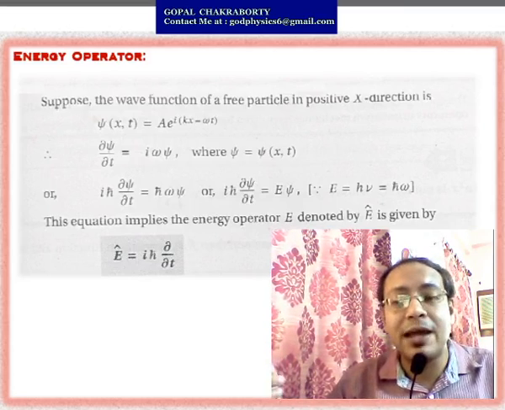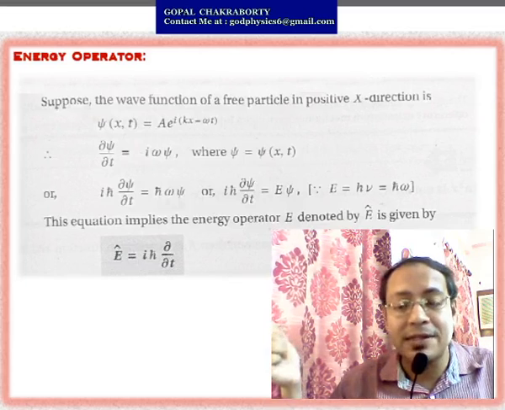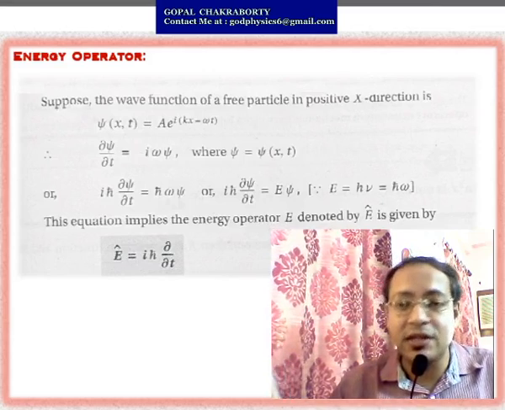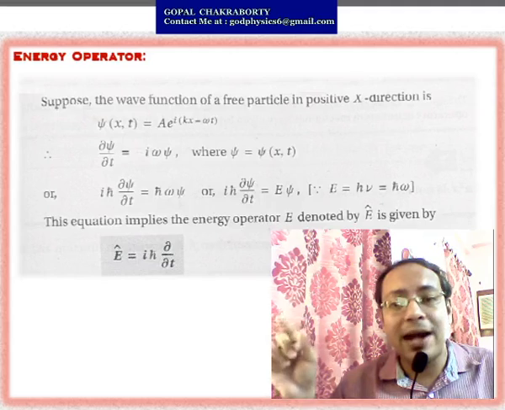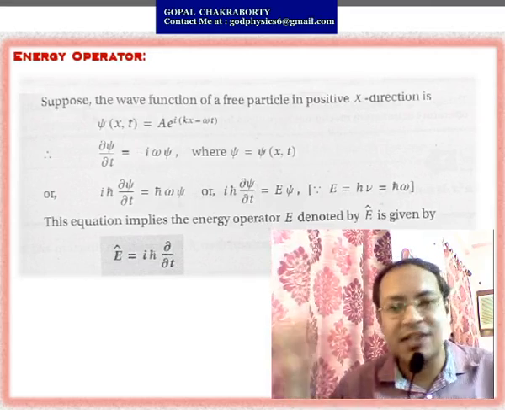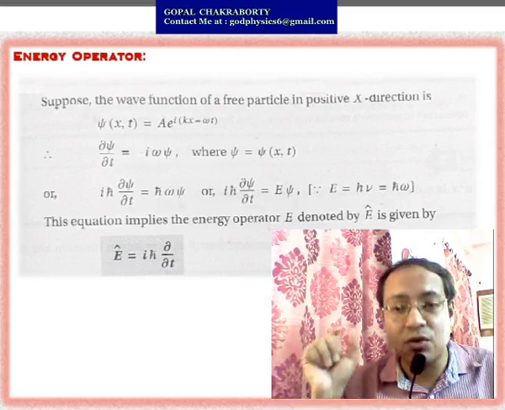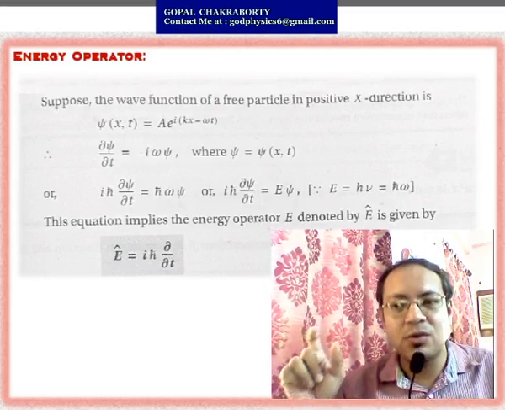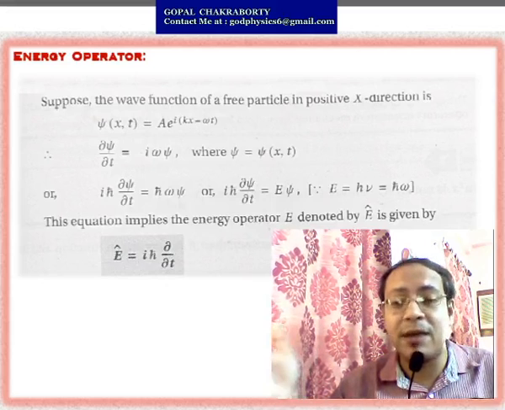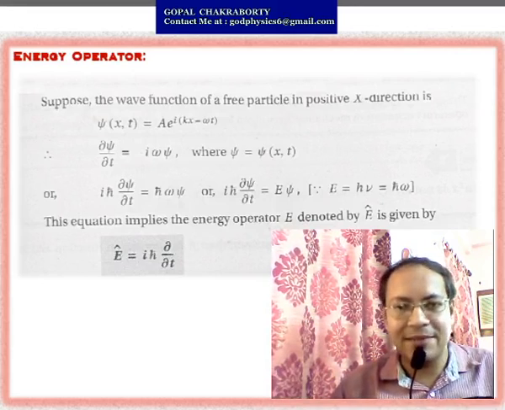So h by 2π is ħ, and 2πν is your ω, the angular frequency. So from there you can write iħ ∂ψ/∂t equals E of ψ. That means when you operate iħ ∂/∂t over ψ, you will get E of ψ. So iħ ∂/∂t is your energy operator, and the corresponding equation is denoted by E cap equals iħ ∂/∂t.